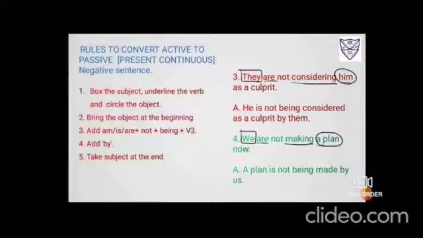Now number 4: we are not making a plan now. So children, what is the subject? We. Verb is are making. Okay, and the object is a plan, so you have to circle it. Now you have to bring the object ahead. A plan; it was we, so they have used are. It is a plan, so we'll use is.